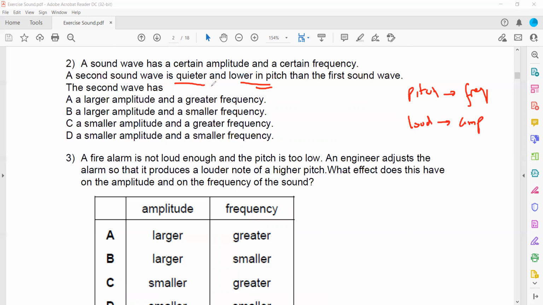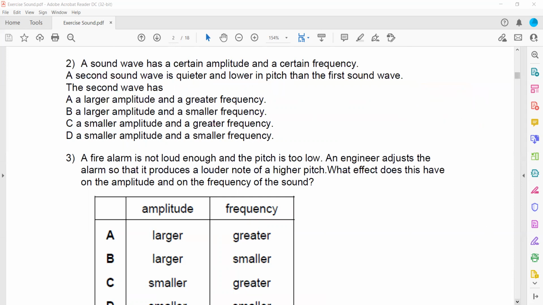Because it is quieter, amplitude is decreased, and because it has a lower pitch, frequency is also decreased. That's why the new wave will have smaller amplitude as well as smaller frequency.